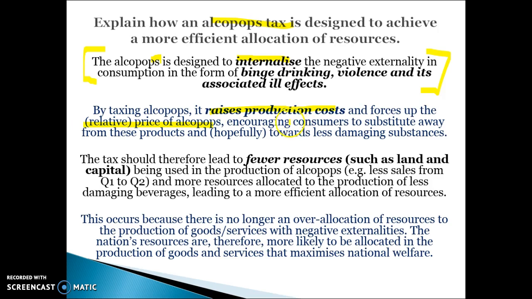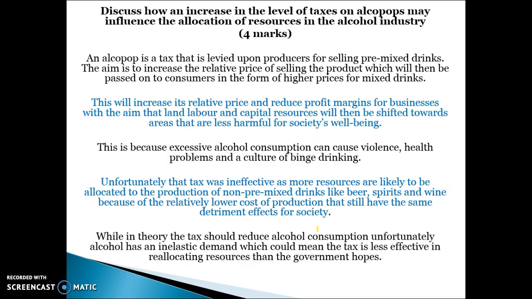This encourages consumers to substitute away from these products and hopefully towards less damaging substances. The tax should therefore lead to fewer resources, such as land and capital, being used in the production of alcopops. So sales fall from Q1 to Q2 if you were doing it on a graph, and more resources are allocated to the production of less damaging beverages, leading to a more efficient allocation of resources. This occurs because there is no longer an over-allocation of resources to the production of goods with negative externalities. The nation's resources are therefore more likely to be allocated in a way that maximises national welfare.